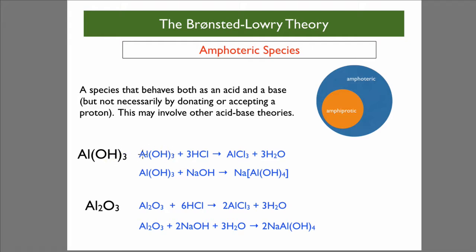Here you can see aluminium hydroxide reacting with an acid, so obviously it's behaving as a base and it's forming a salt. And then this aluminium hydroxide down here is reacting with a base, so obviously it's behaving as an acid. We've got aluminium oxide too, reacting with an acid, so this is behaving as a base, again making a salt. And we have an example of it behaving as an acid down here, reacting with basic sodium hydroxide.